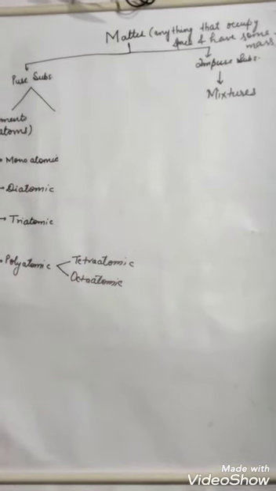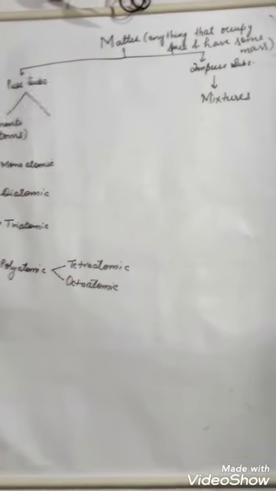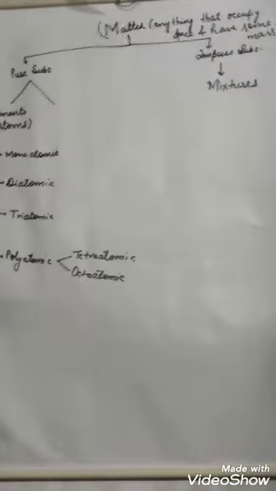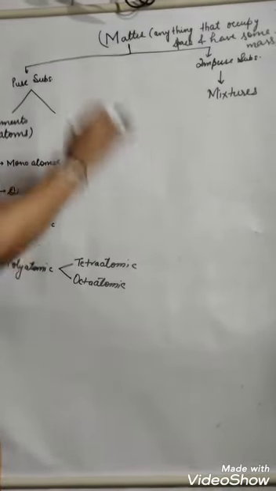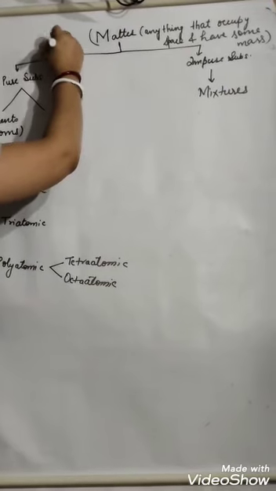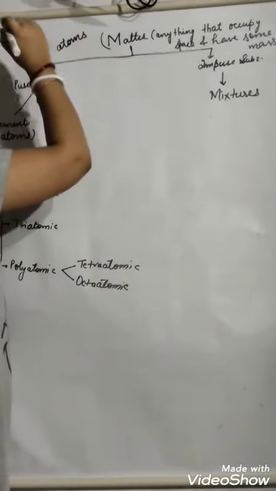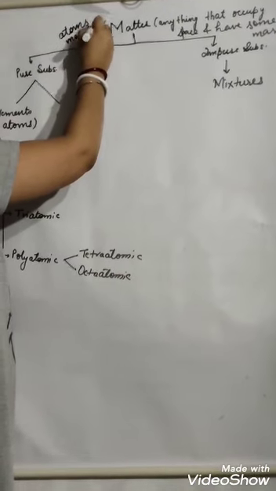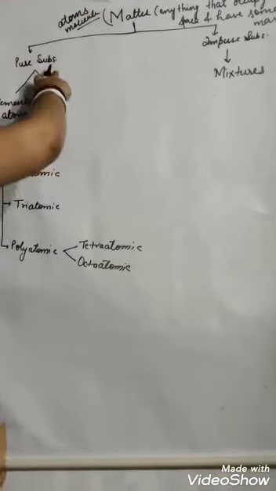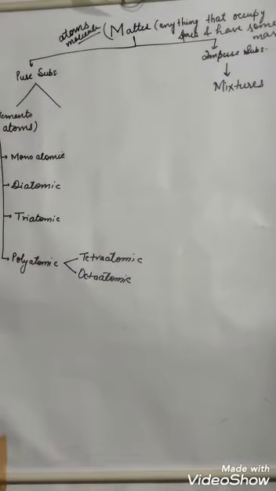This is a language of chemistry in which we deal with everything about the basic concepts of chemistry. The first one: chemistry starts from matter. What is matter? Anything that occupies space and has some mass is called matter. The smallest unit of matter can be an atom or a molecule. So it can be of two types, pure substance and impure substance.